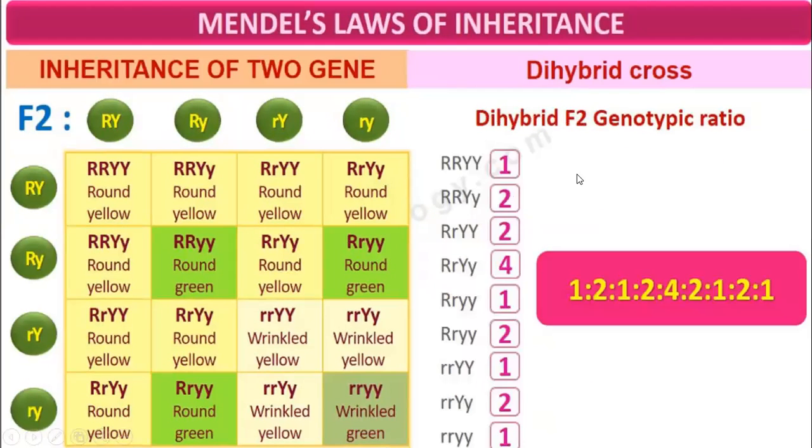Now, the dihybrid F2 genotypic ratio. So, if we find this, this is only one, okay, so that is two. This is what? Capital R, capital R, capital Y, this one, and then there is capital R small r, capital Y, and this. Okay, same.